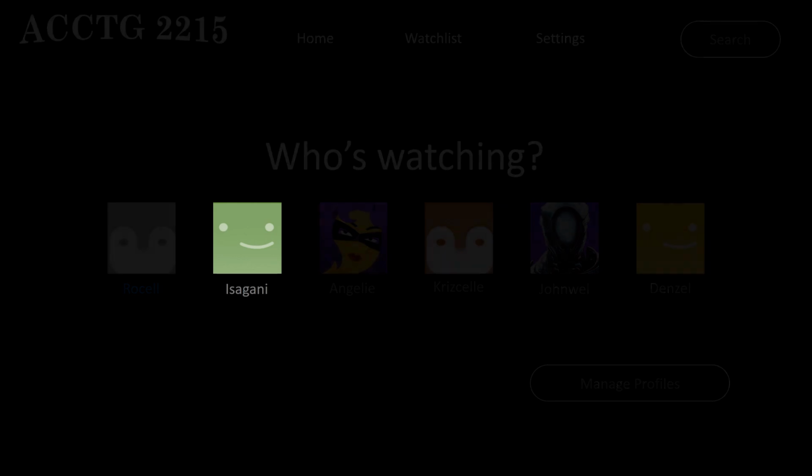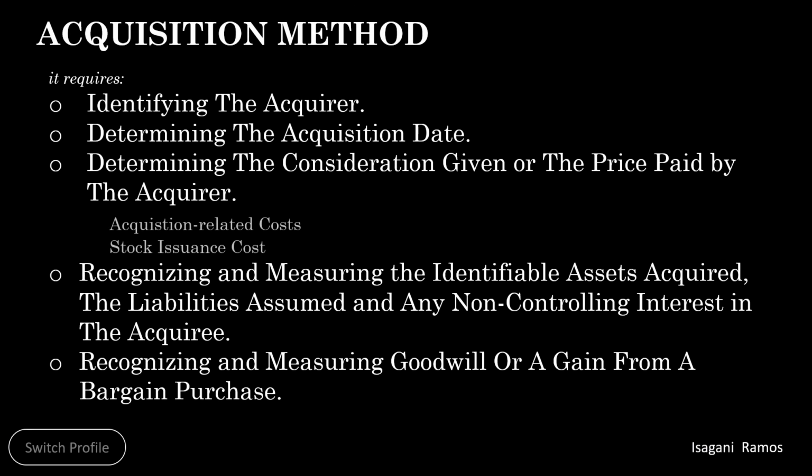Hi, I am Isagani Ramos and I will be discussing the acquisition method. The acquisition method requires identifying the acquirer. In net asset acquisition, the company transferring cash or other assets and assuming liabilities is the acquirer. In stock acquisition, the acquirer is the company transferring cash or other assets for controlling interest in the voting common stock of the acquiree.